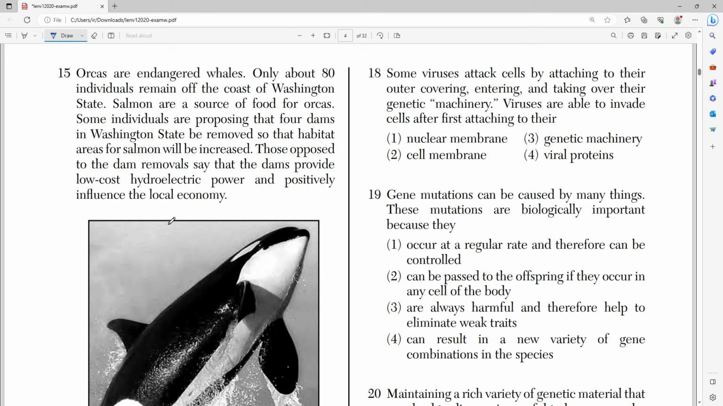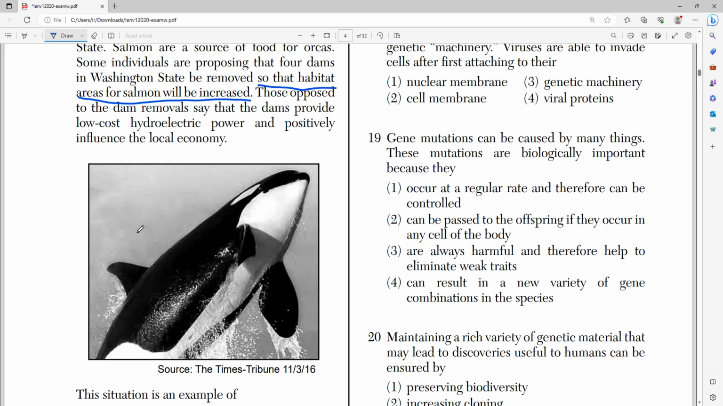Number 15 says orcas are endangered whales. Only 80 individuals remain off the coast of Washington State. Salmon are a source of food for orcas. Some individuals are proposing that 4 dams in Washington State be removed so that the habitat areas for salmon will be increased. Those opposed to the dam removal say that dams provide low-cost hydroelectric power and positively influence the economy. And here's a cool photo of an orca.